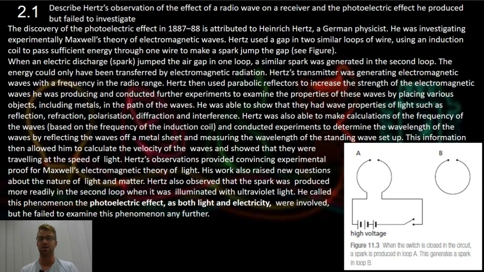He found that electromagnetic waves could be generated, transmitted and received, which was the number one finding. He found that they travelled in straight lines, the waves could be reflected, they could travel through non-conducting materials, they were absorbed by conducting materials, they travelled at the speed of light, which is 3 times 10 to the 8 meters per second. They were polarized, and they were electromagnetic transverse waves.